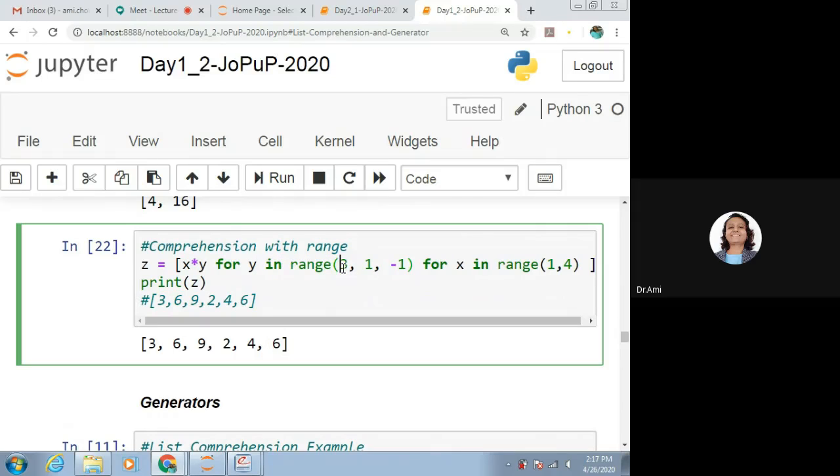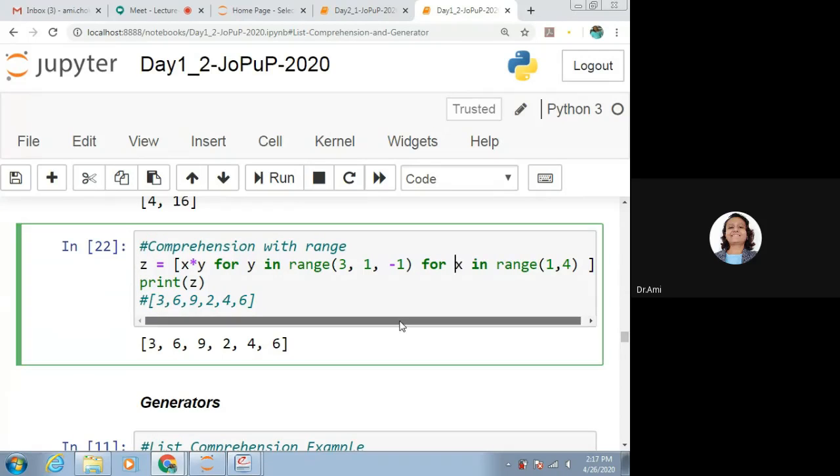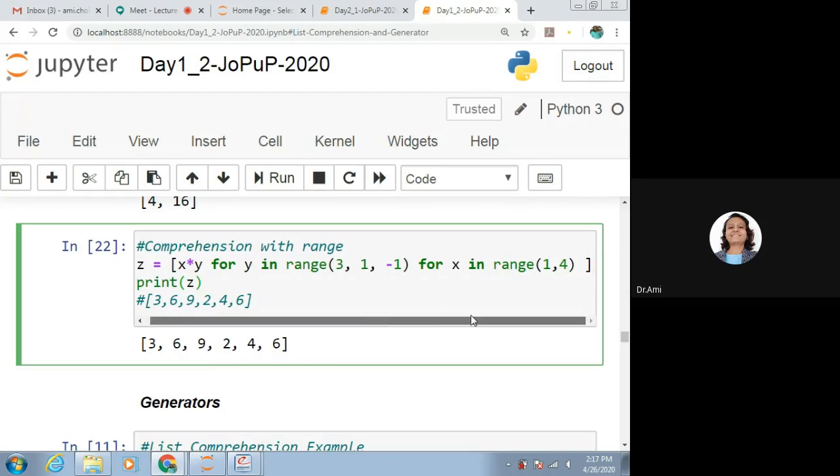So 3, minus 1 is 2, 2 minus 1 will be 1. This way it is given that the distance is minus 1. And for x in range 1 to 4, we want to get x multiplied by y. Let us run this and see the output: 3, 6, 9, 2, 4 and 6.